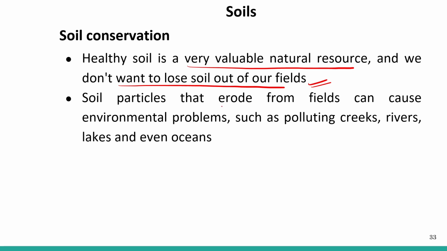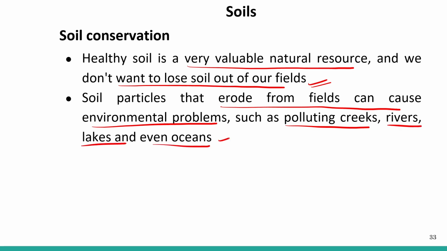Soil particles that erode from fields can cause environmental problems such as polluting creeks, rivers, lakes, and even oceans. When these soil particles are eroded from the surface of the soil, they can reach nearby rivers, lakes, and oceans and pollute them.